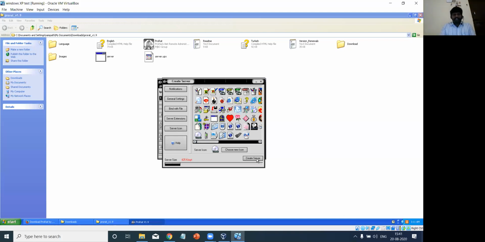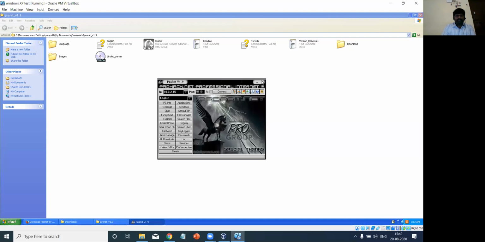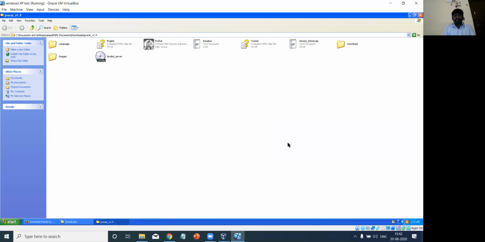It takes a few seconds. Now it is created. After completing all the steps, this is the binder server which has been created. Here is the server icon which I selected, the CD-ROM symbol. Inside that, my ProRAT file has been embedded.